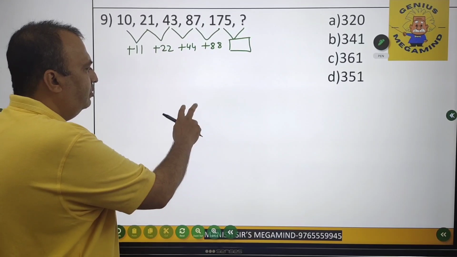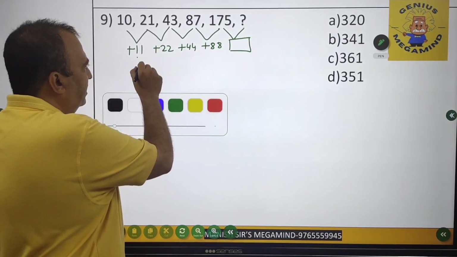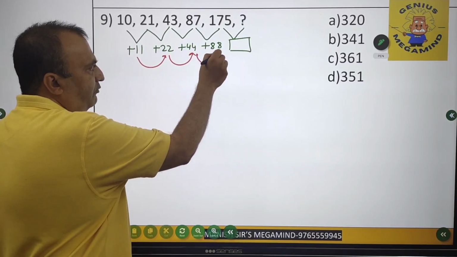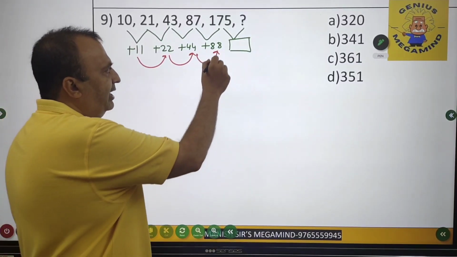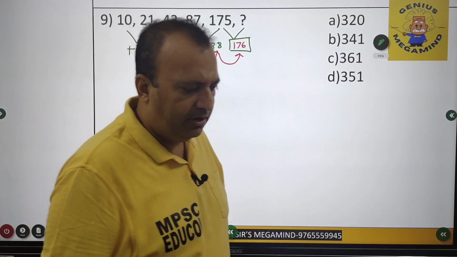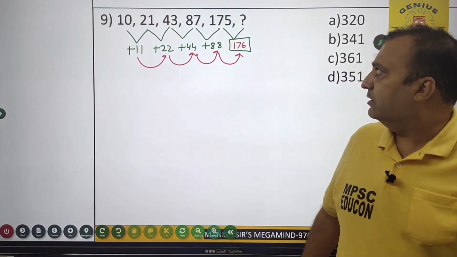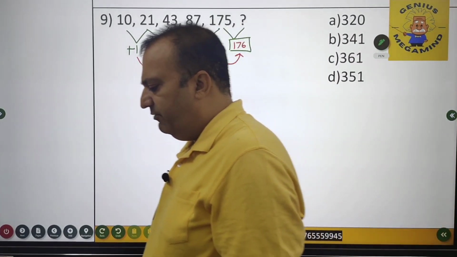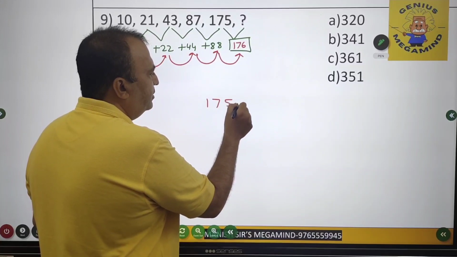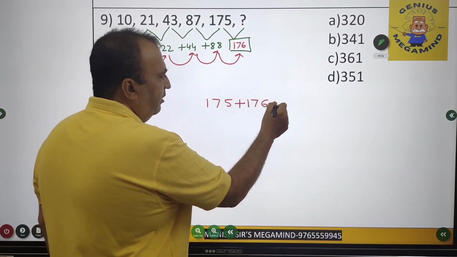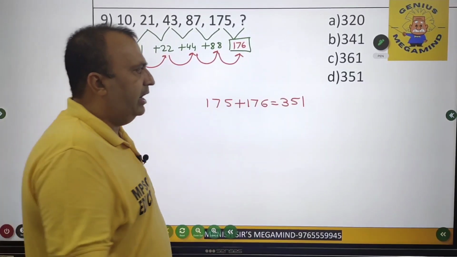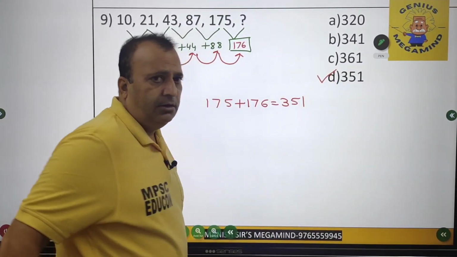Now just checking out the difference over here, you'll realize 11's double is what? 22. 22's double is what? 44. 44's double is what? 88. So 88's double has to be what? 176, right? So 176 is nothing but the difference between 175 and the question mark. So 175 plus 176 will be what? 351. So that has to be the answer, and it is included in option D as such.